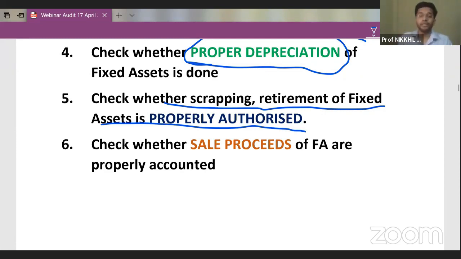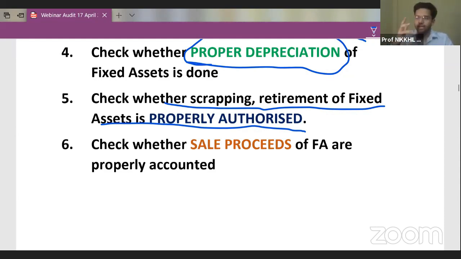Guys, in any company, the person who is responsible to purchase or sell the assets is the board of directors, and the board of directors are the sole authority to allow purchase of assets as well as sale of assets. So you as an auditor should see that no one in the lower hierarchy of the management is authorized to sell assets. Assets are to be sold only and only by the board of directors.